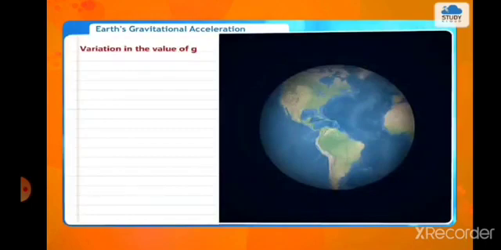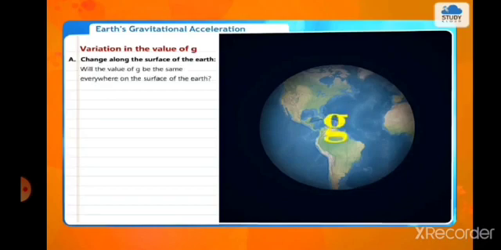Now, variation in the value of g. Change A: change along the surface of the earth. Will the value of g be the same everywhere on the surface of the earth? Is its value the same at every place?